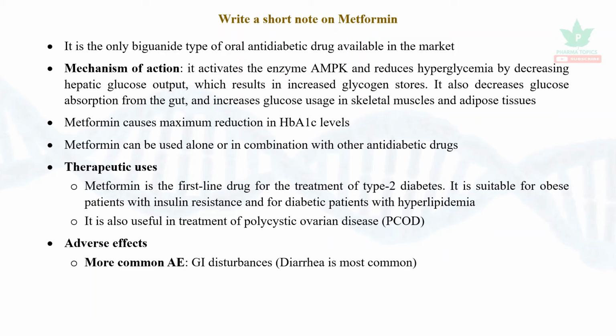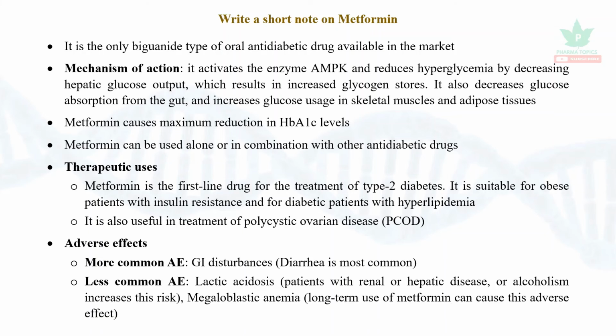Adverse effects. The more common adverse effects are GI disturbances. Diarrhea is most common. Less common adverse effects are lactic acidosis. It is seen in patients with renal or hepatic disease or alcoholism. Megaloblastic anemia can occur on long-term use of metformin.